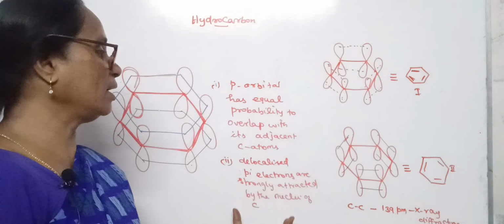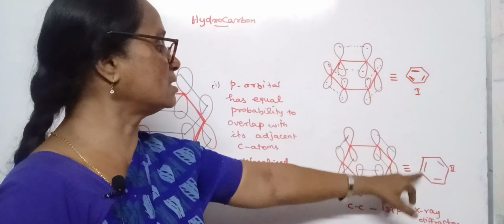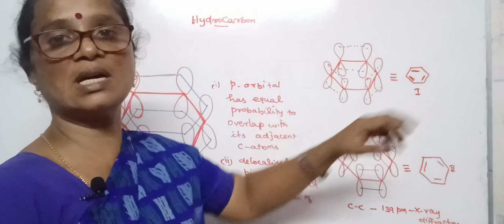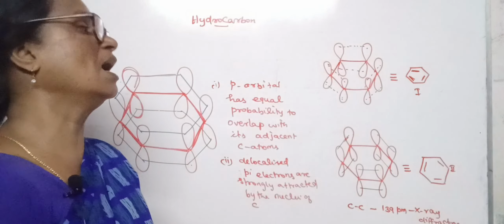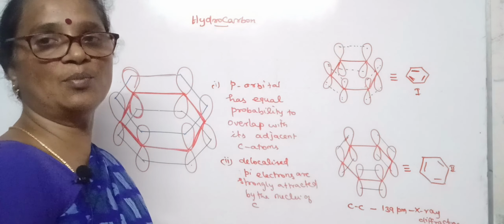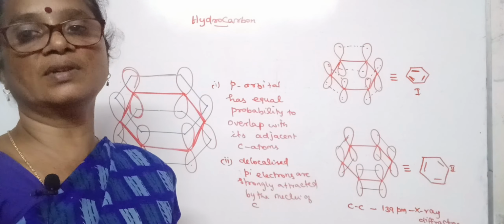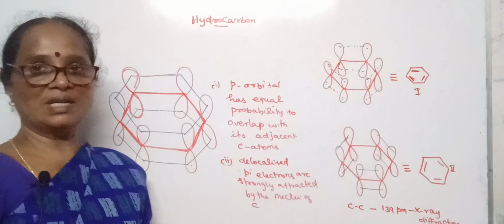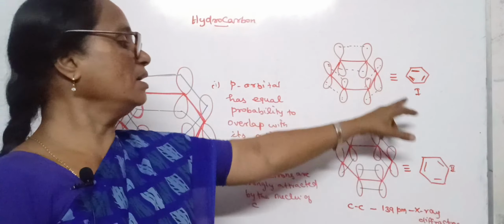So the property of the benzene ring that can be explained by both the structures 1 and 2 are said to be resonance structures or canonical structures. And we have already discussed the resonance of the benzene ring in the previous class itself. So benzene is a canonical form of structures 1 and 2.